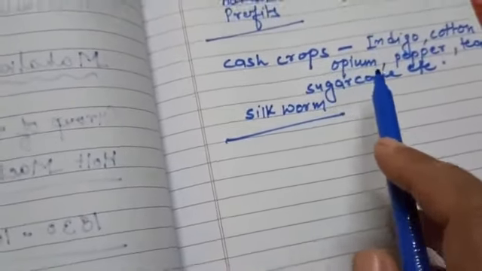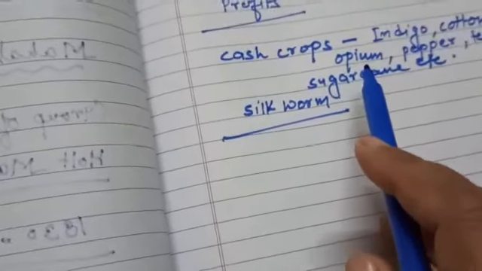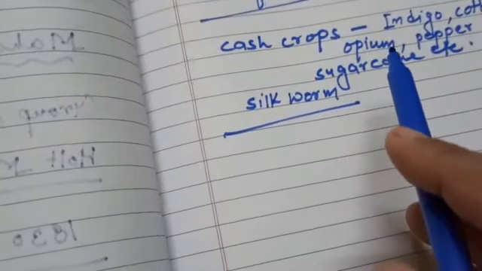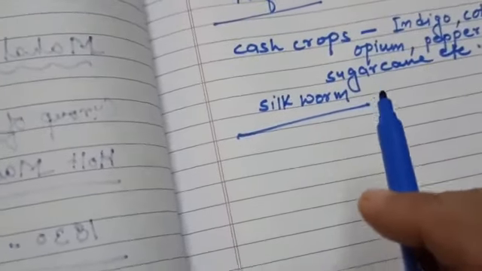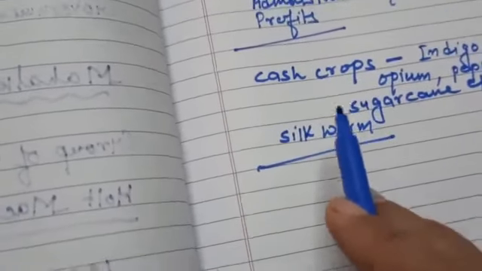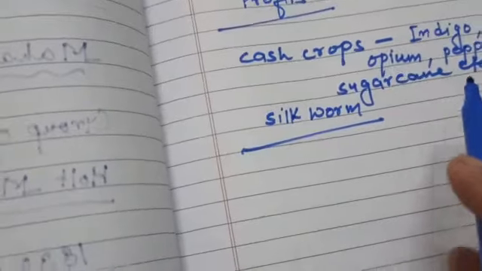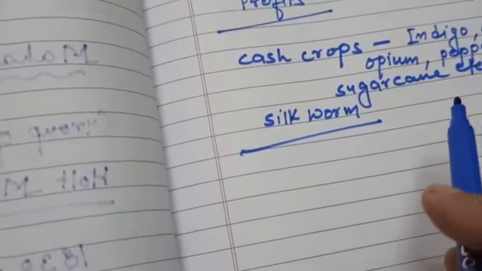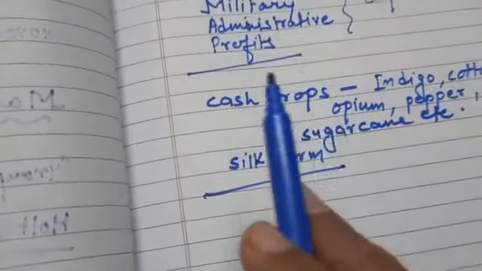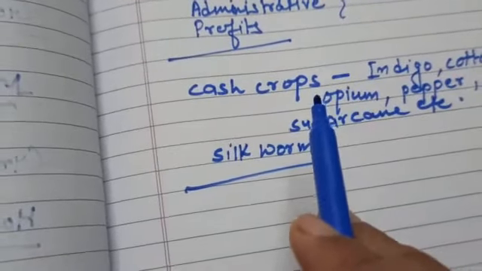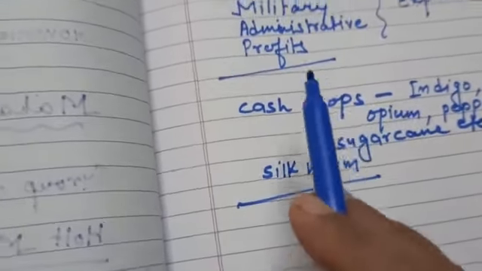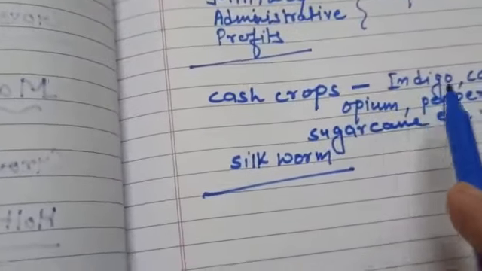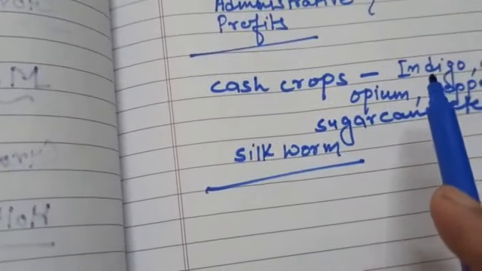They made the Chinese people addicted to opium. Then indigo, which is called Neel in Hindi, was in great demand in the textile industries of Britain, and the peasants were forced to cultivate indigo plants to extract blue dye. Champaran Satyagraha.